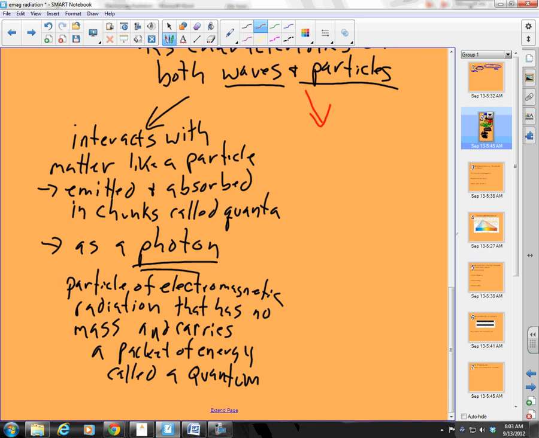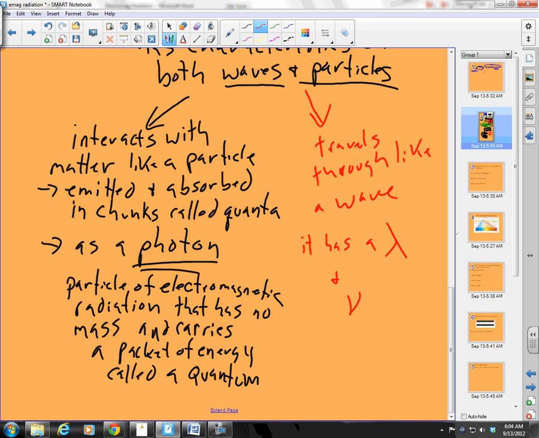Well, it is wave-like in that it travels through space like a wave. And that means what specifically? It has a wavelength and it has a frequency. Okay? So it has a wavelength and it has a frequency. Great. And so those are the aspects that remind us that it has wave properties.